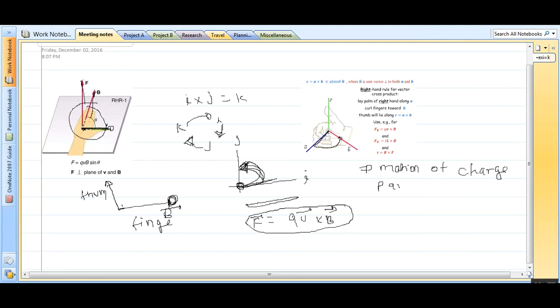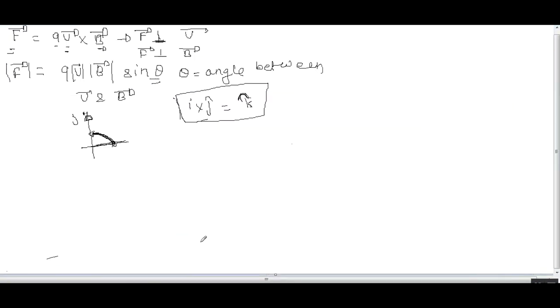In future we will learn about motion of charged particle in magnetic field.